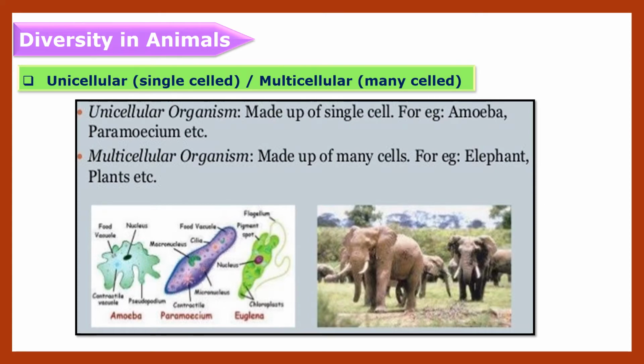Unicellular organism means the organism which are made up of single cell or only one cell, that is called as unicellular organism. In that we have seen children examples, that is amoeba and paramecium. Then multicellular organism means the organism which have more than one cell, or the organism which are made up of many cells, that is called as multicellular organism. For example, elephant and human beings.